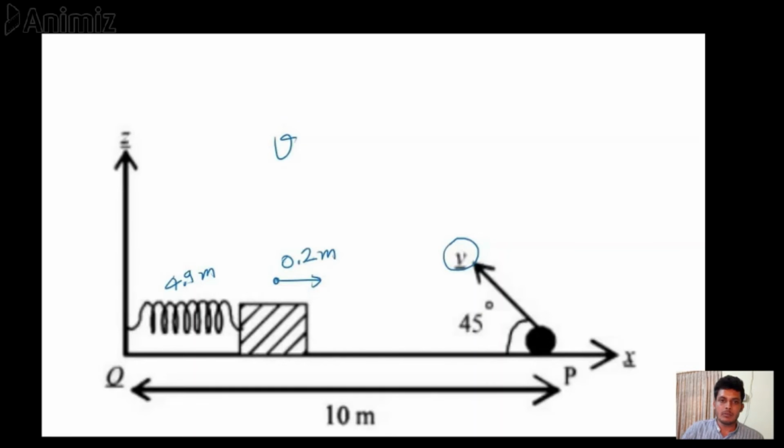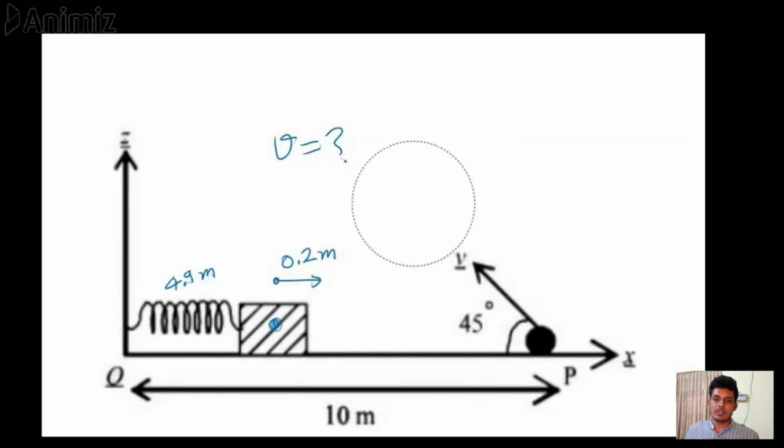Now what we have to find out? We have to find out this velocity, the velocity with which the pebble has to be projected towards the spring mass system, so that at t equals 1 second this pebble will hit this block.